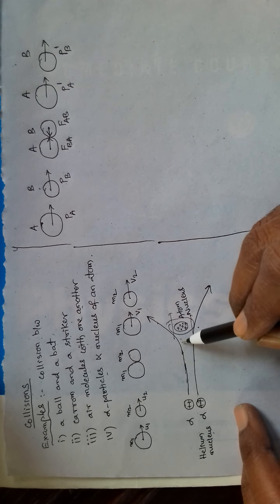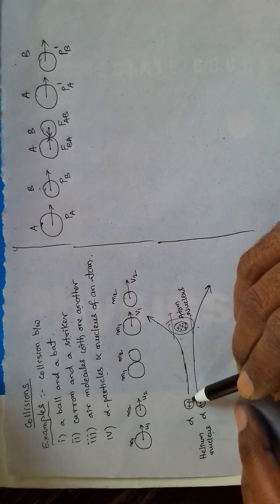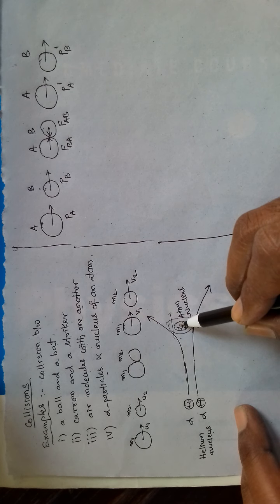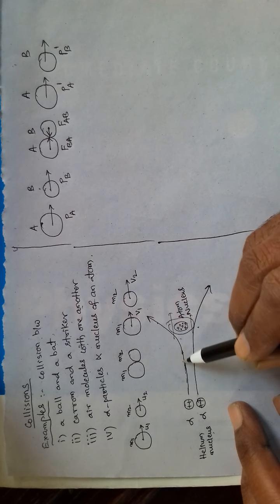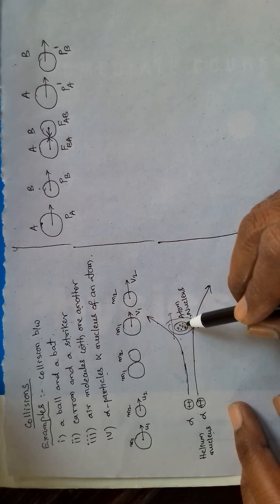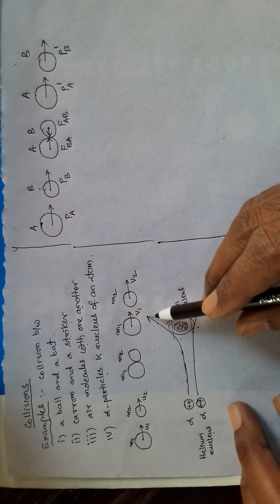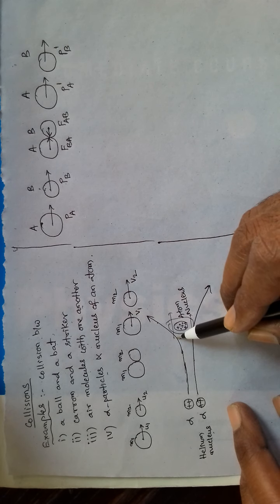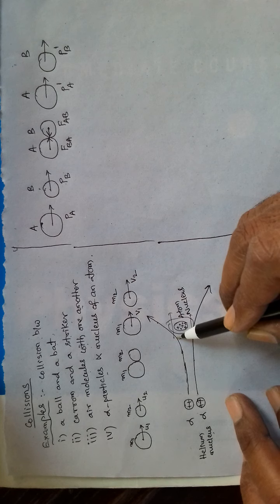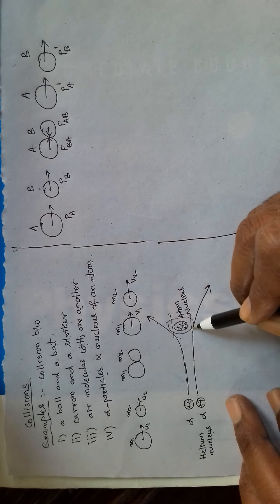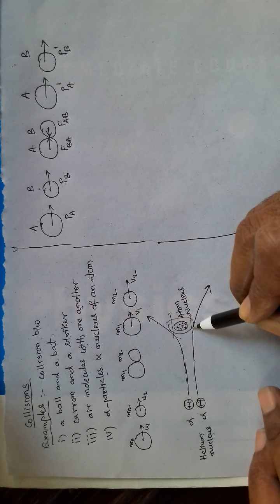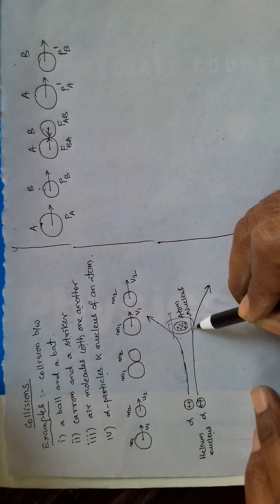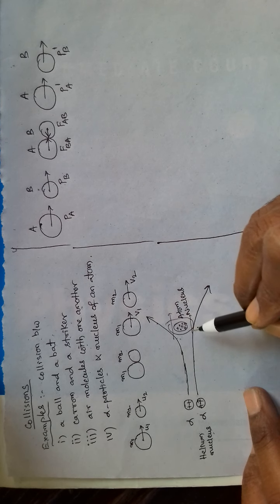So the alpha particles are not touching the atom nucleus. They are just deflected by the electrostatic repulsive force. So this is also treated as a collision. So these are some of the examples. Now let us consider two important characteristics of a collision.